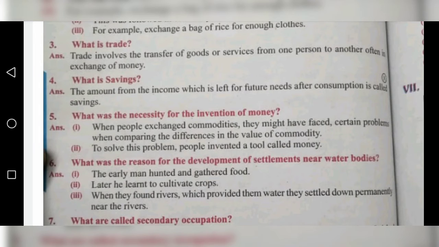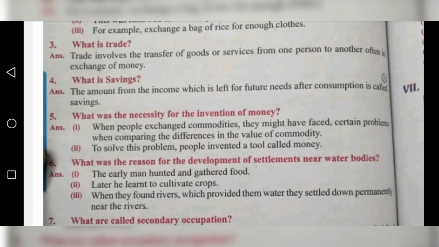The amount from the income which is left for future needs after consumption is called savings. We have to keep some money for the future, so we save in the post office or in the bank.